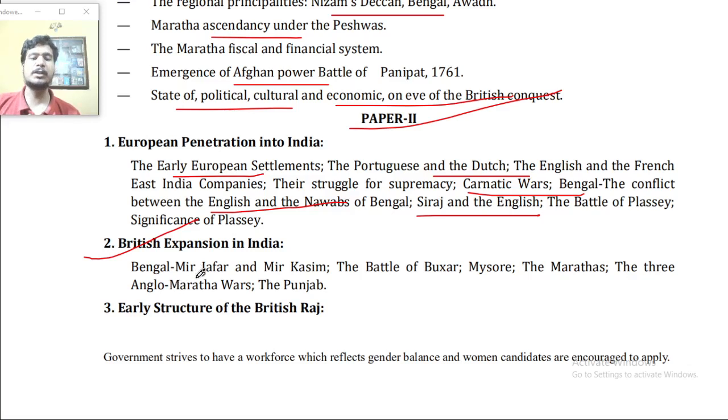Second, British expansion in India. Bengal, Mir Jafar and Mir Qasim, the Battle of Buxar, Mysore, Marathas, three Anglo-Maratha wars, the Punjab. Early structure of the British Raj.